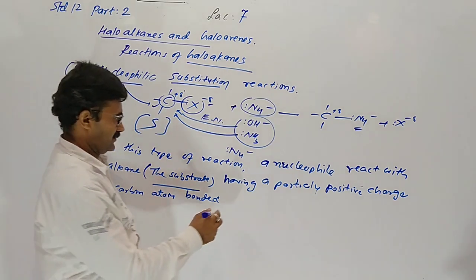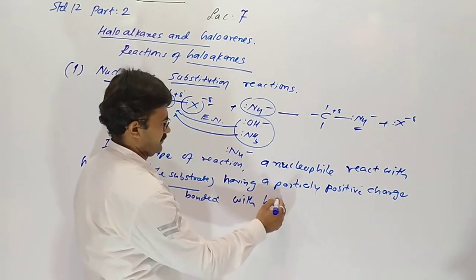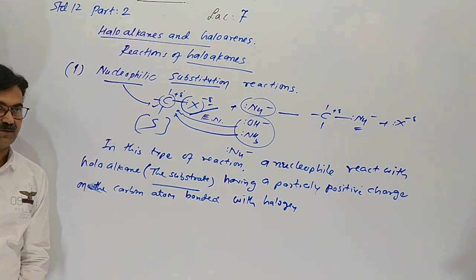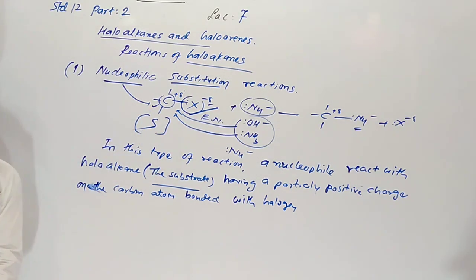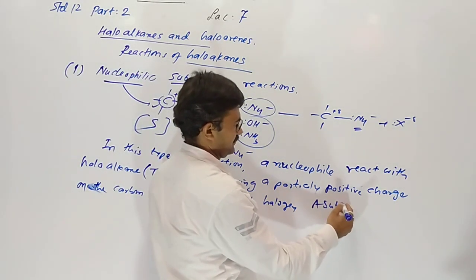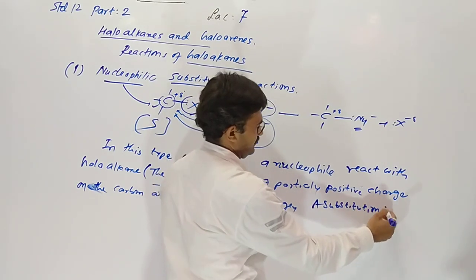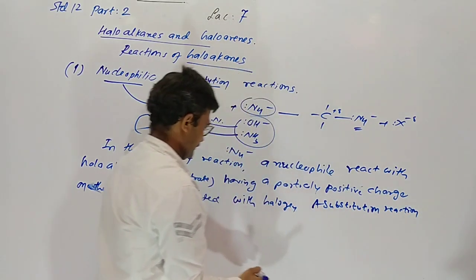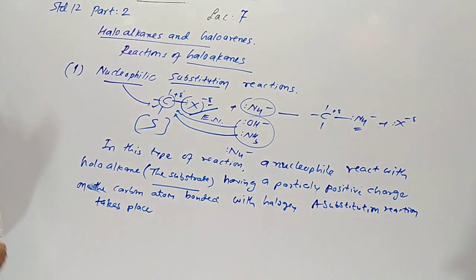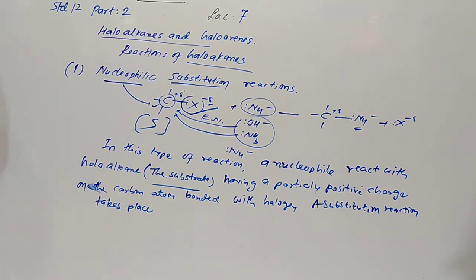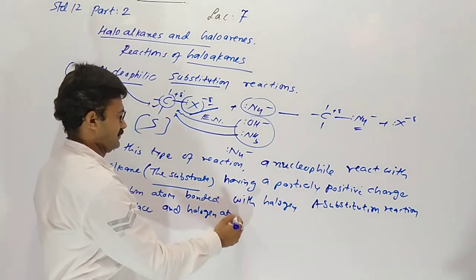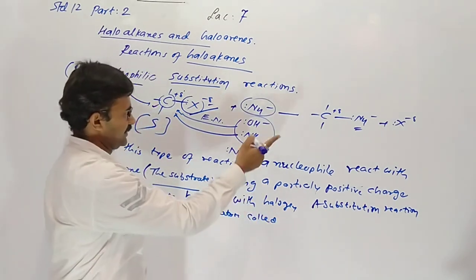Bonded with a halogen, this is halogen. The partially positive charged carbon is connected with a halogen. In a substitution reaction, the halogen atom is called the leaving group.